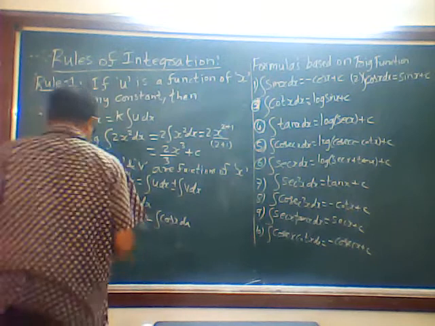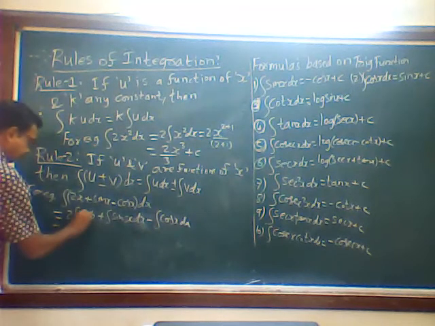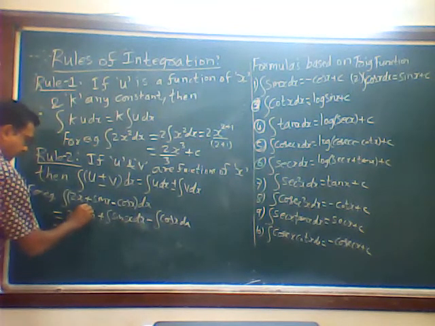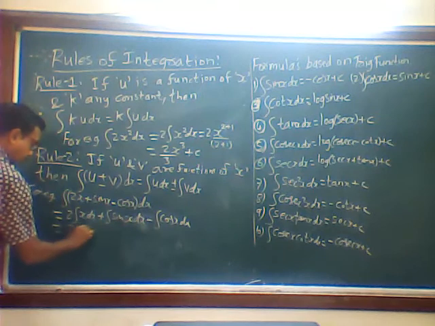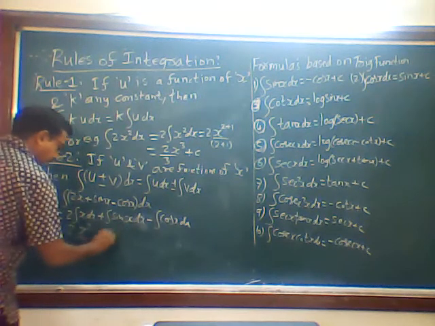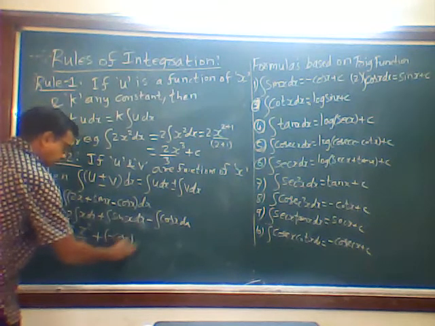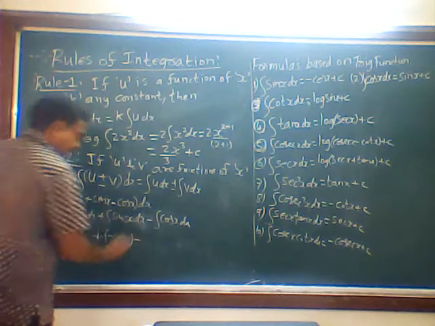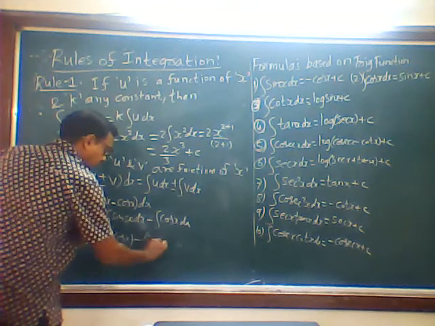So now 2 as it is, x raised to 1, 1 plus 1 is 2, divided by 2, plus integration of sin x is minus cos x, in the bracket minus integration of cos x, which is plus sin x.